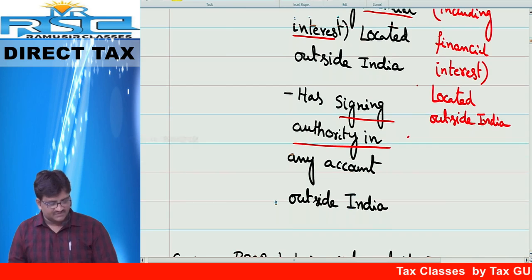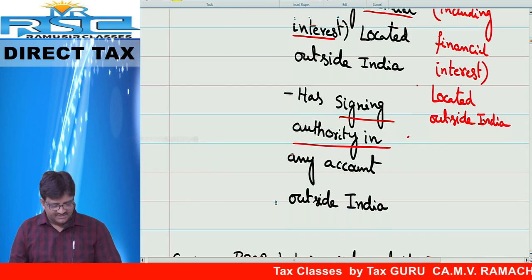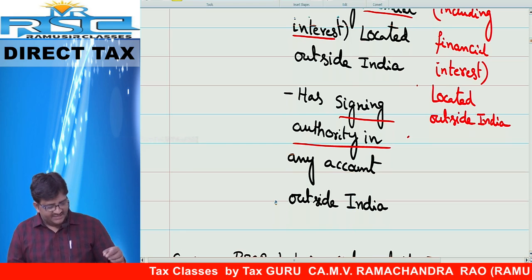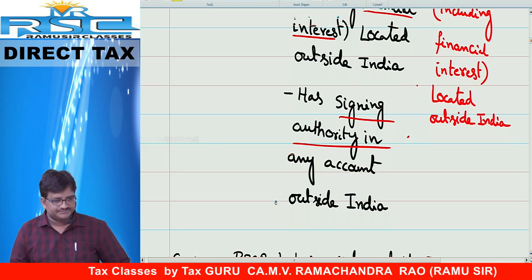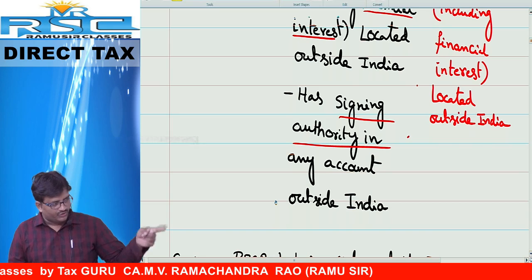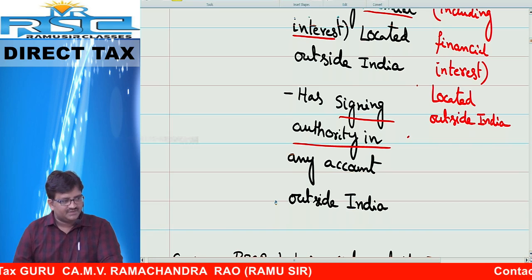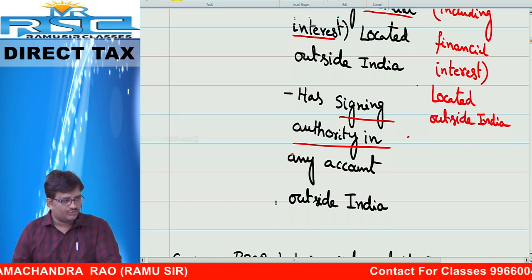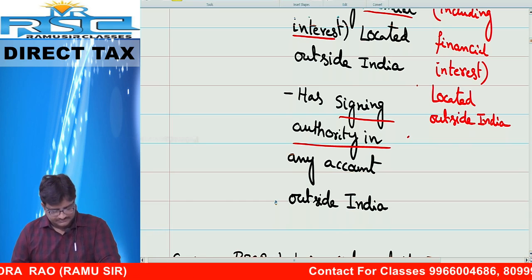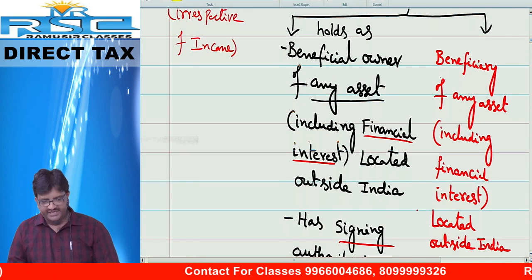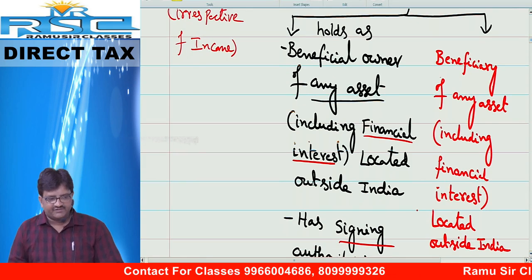Slash has signing authority, which is signing authority of any bank account located outside India. Over. Next number, beneficiary. Second one, beneficiary.